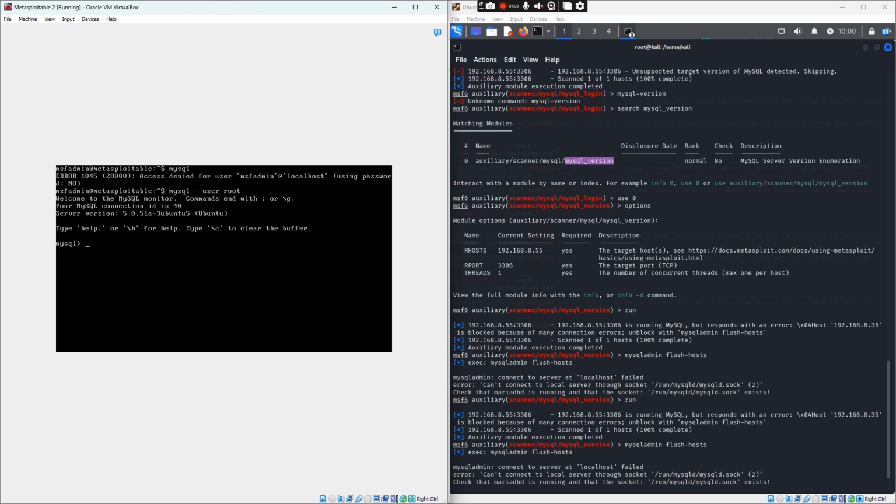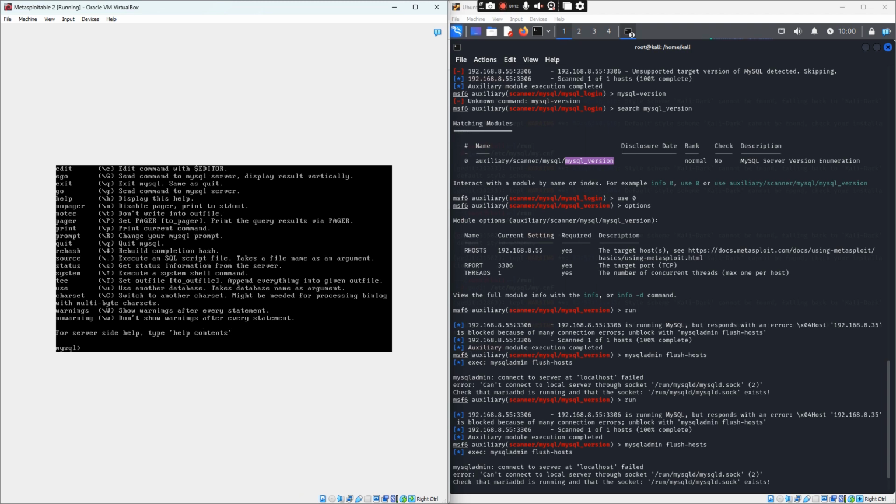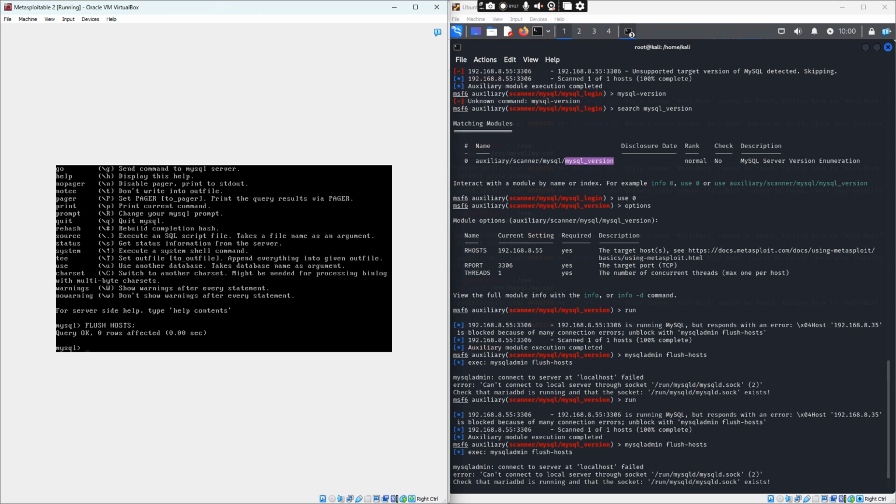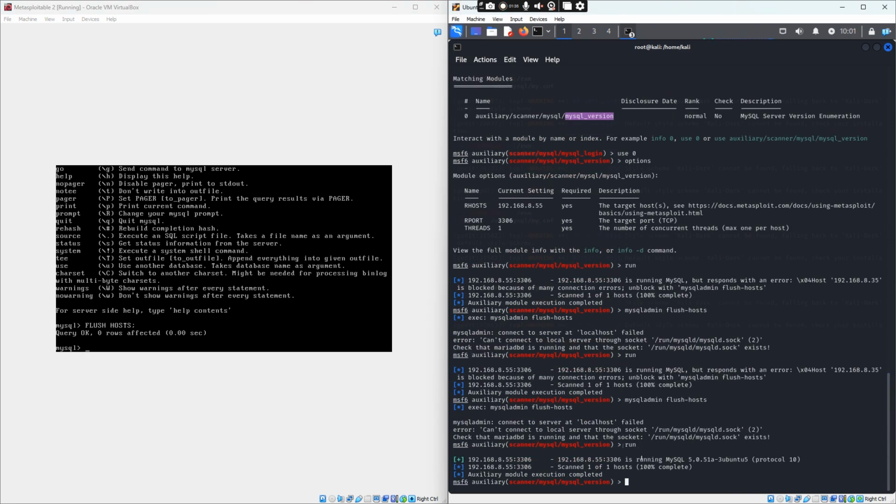So now what we want to do is, for help, well, it's not gonna show anything of course, but our solution is saying that we should type in the following command. So flush hosts and query. Okay, now our host cache has been cleared and now we can gain access into this. So we can run this command. Essentially what we did here is try and see if we can find the version that is running on this target host, right? So we can run it again.